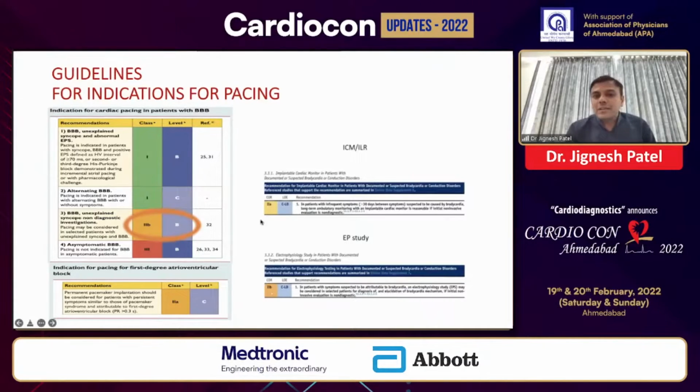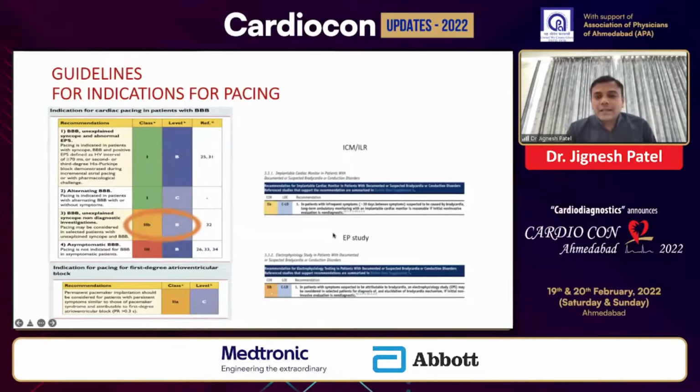And another important thing is if we look at the indication and the guidelines for putting an ILR, it's a class 2A recommendation in such patients because the ILR is a costlier thing. It will be better to put a pacemaker rather than going for ILR in such patients if the patient is not affording, because anyway putting a permanent pacemaker will also give bradycardia event monitoring over a period of time.